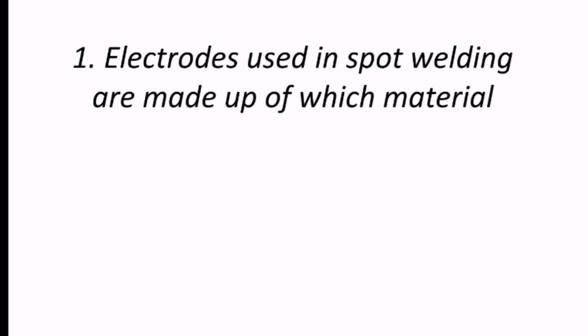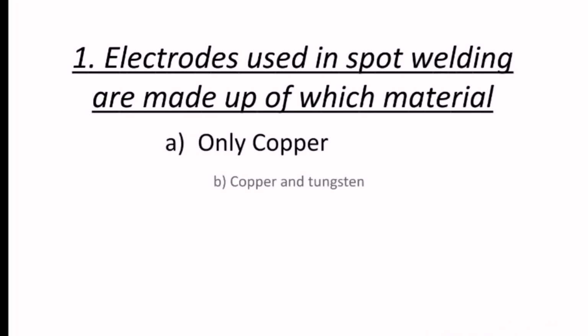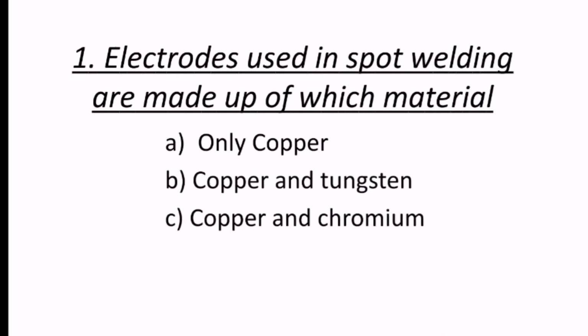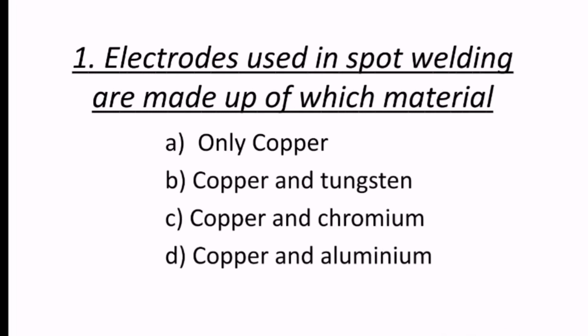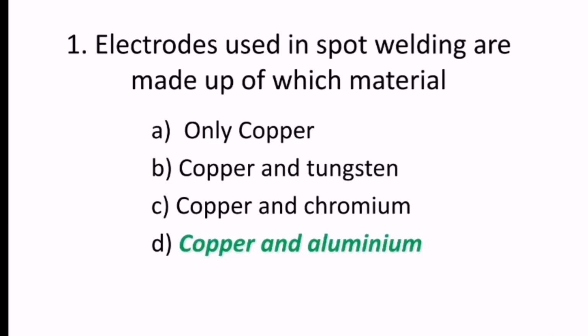Let's start with the first question. Electrodes used in spot welding are made up of which material? The options are only copper, copper and tungsten, copper and chromium, copper and aluminum. Here this is spot welding. Hence the correct answer is copper and aluminum, used in spot welding as electrodes.